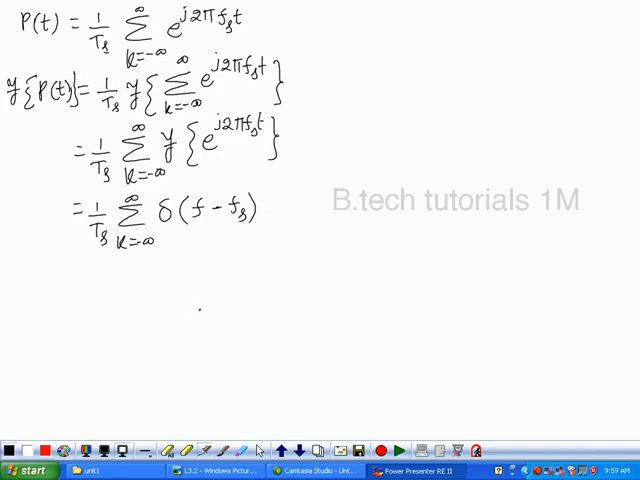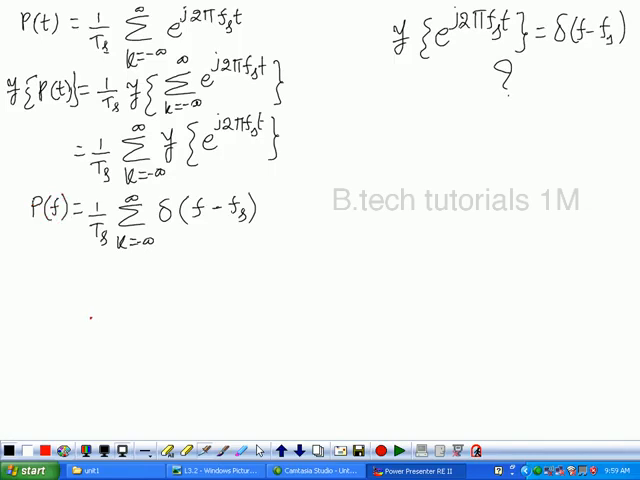You already know the Fourier transformation. Try to find it. You verify whether the Fourier transform of e power j2 pi fs t is delta of f minus fs or not. Verify it. So therefore, the Fourier transform of p of t is equivalent to P of f.